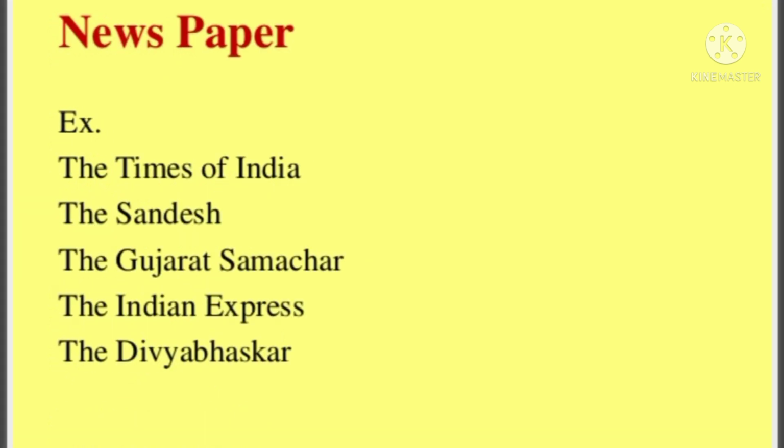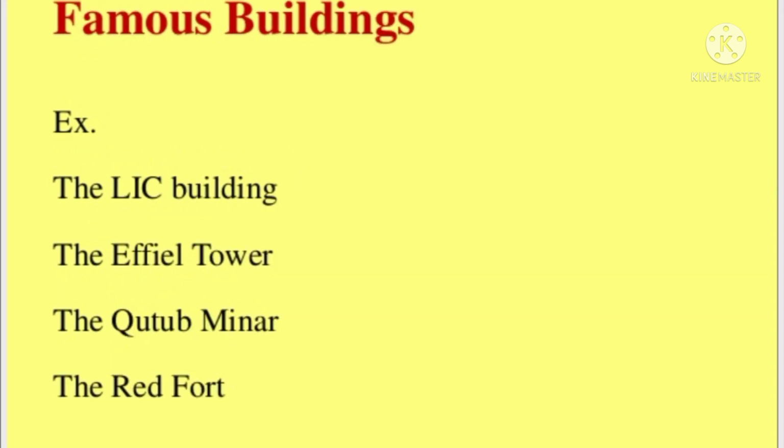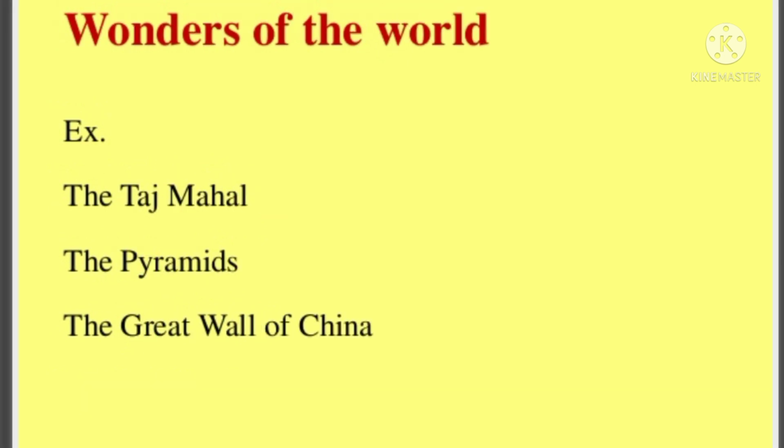The definite article is used before the names of newspapers like the Times of India, the Sandesh, the Gujarat Samachar, the Indian Express, the Divya Bhaskar, the Malayalam Manorama, the Madhrubhumi, etc. Definite article is again used before the names of famous buildings like the LIC building, the Eiffel Tower, the Qutub Minar, and the Red Fort.